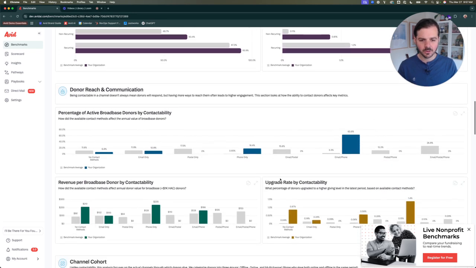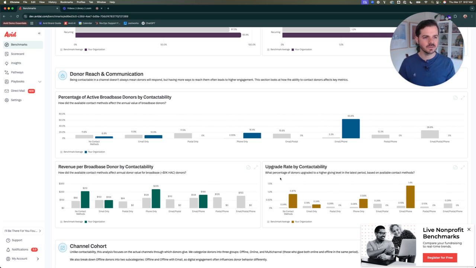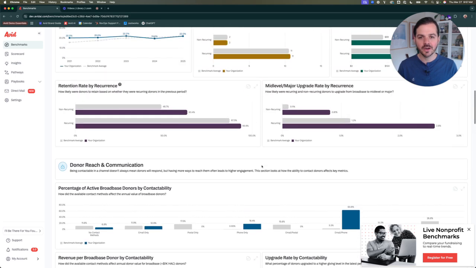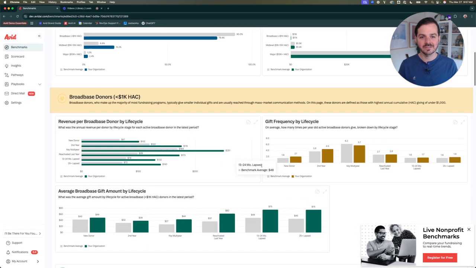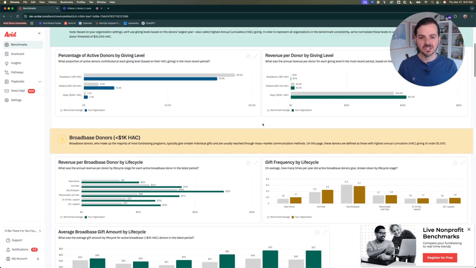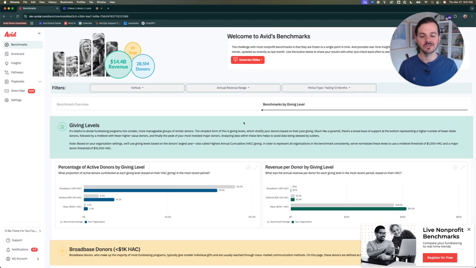And one of my favorite reports is actually seeing the contactability of these donors. Do you have an email address? Do you have a mailing address? Do you have a phone number? And what's the impact of having those different ways to contact them? So you'll find a tremendous amount of data that's going to help you make better strategic decisions for your fundraising as you start to utilize Avid Benchmarks to add some more color and context to your fundraising.